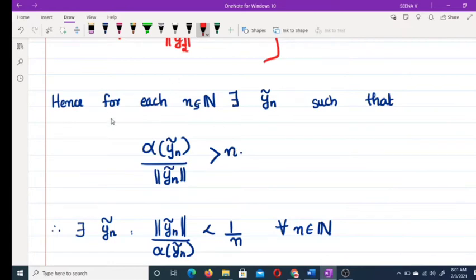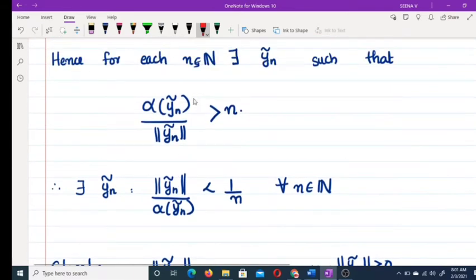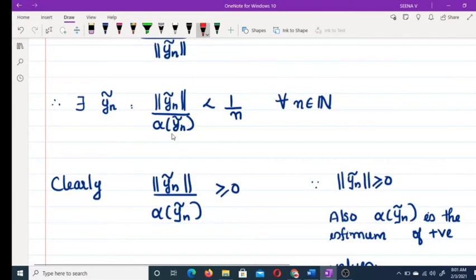Therefore, for each n, there exists a yn tilde such that, if you consider the reciprocal, norm of yn tilde by alpha yn tilde is less than 1 by n for every n belonging to N.